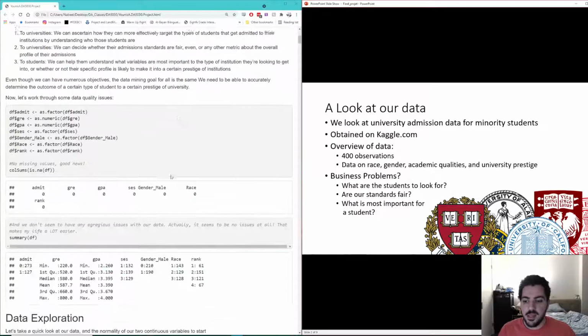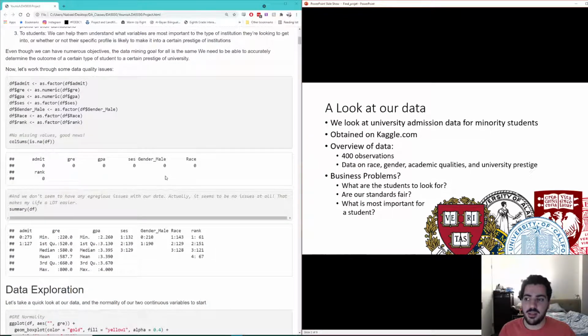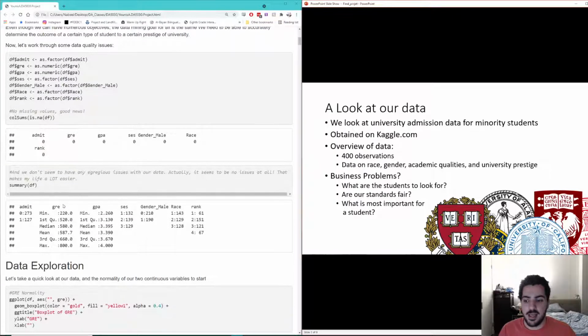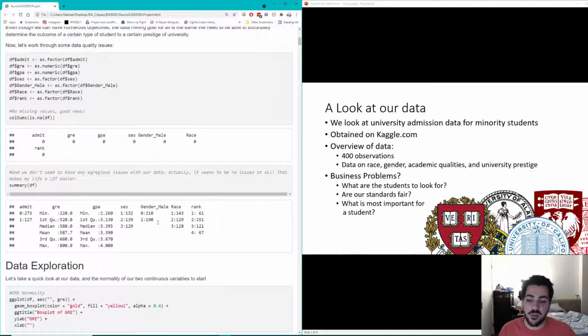Overview of the data. It's about 400 observations. Now, I wasn't too happy about that because that is a fairly small data frame, and I do like big data. But what I was happy about was this university prestige, and I'll get to that in a second. But the data has categories on race, gender, academic qualities such as the GRE and GPA, as you can see there, and university prestige.